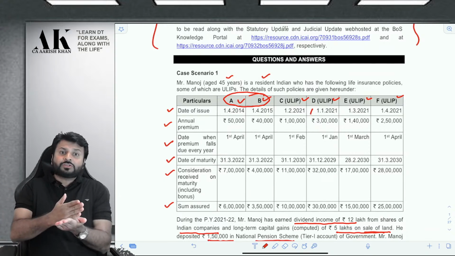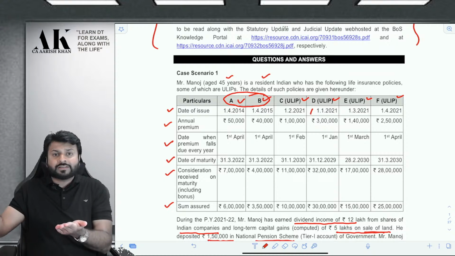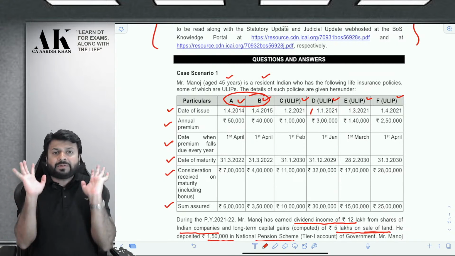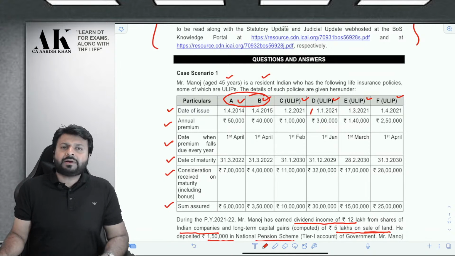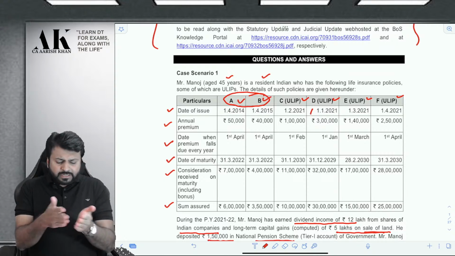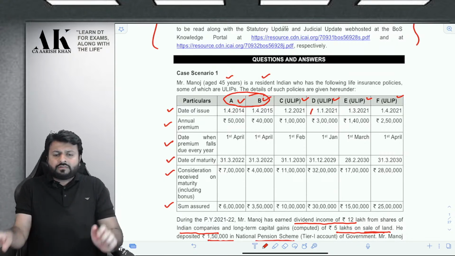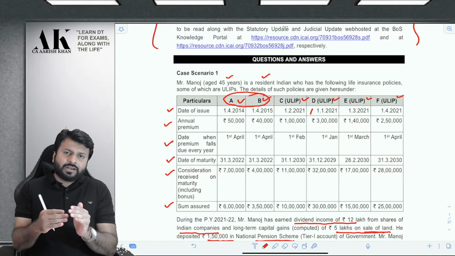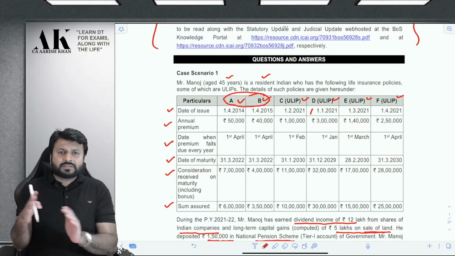So if your policy is issued on or after 1st April 2013, your annual premium should not exceed 10% of sum assured in case of normal persons, and in case of a disabled person, it should not exceed 15% of sum assured. In this case, Mr. Manoj is a normal person. There is no question of disability in this question. So we need to check whether the annual premium is exceeding 10% of the sum assured or not.